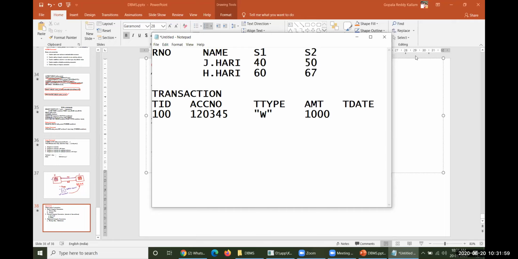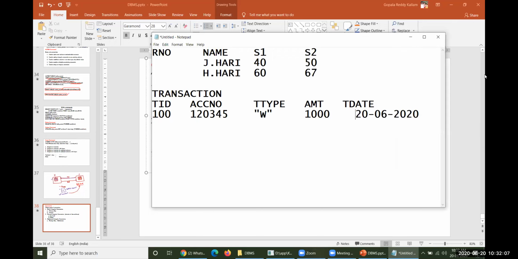Today the date will be 20/06/2020. If I enter data like this, it makes complete sense, because a withdraw operation was done, and he withdrew 1,000 rupees from his account on this particular date, and the transaction ID is this one.